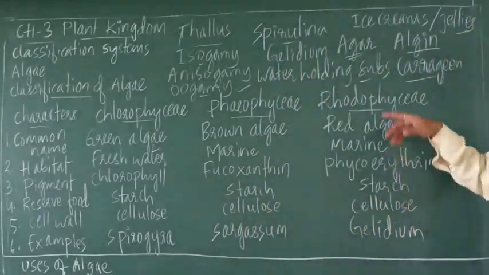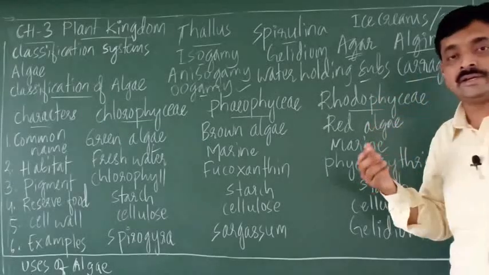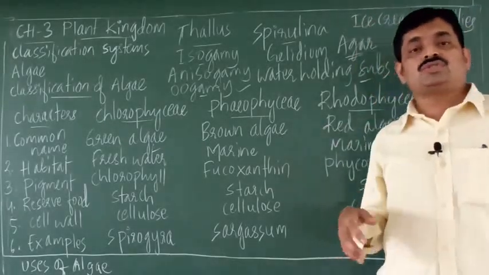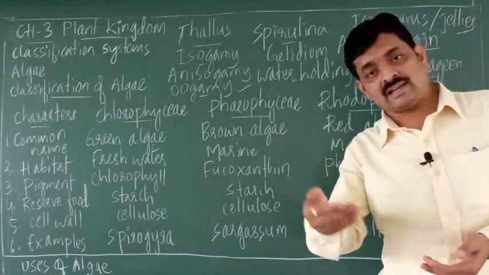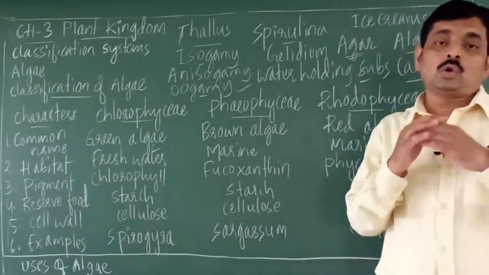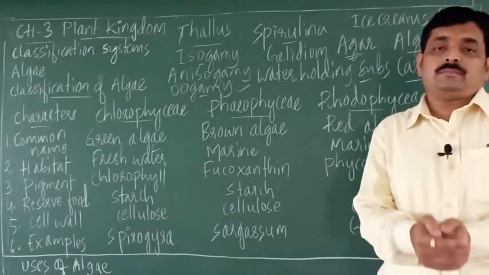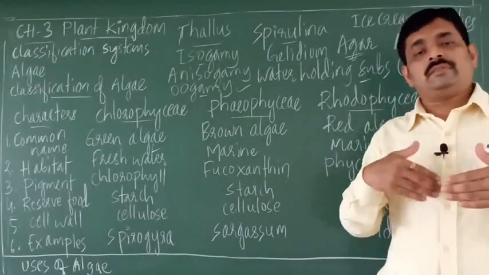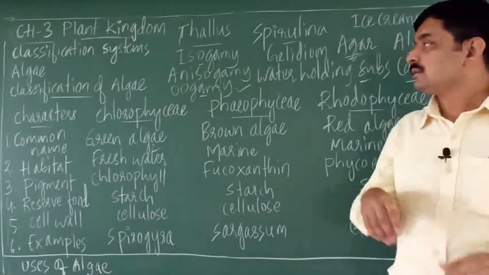So agar is a polysaccharide. Now this agar is used in the biotechnology and microbiology labs for growing microbes. Microbes like bacteria and viruses can be grown in the laboratory by using agar.